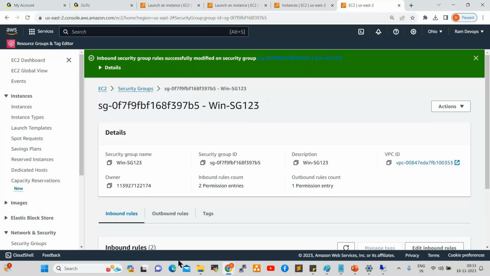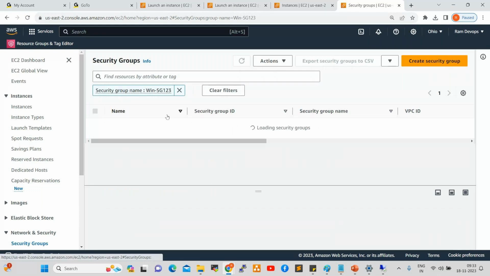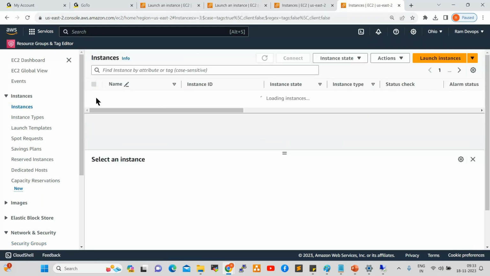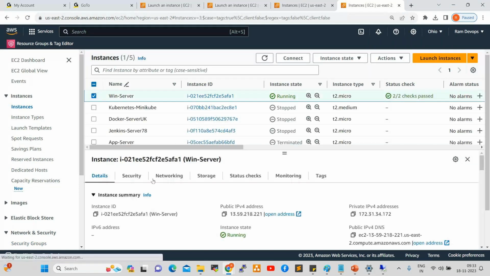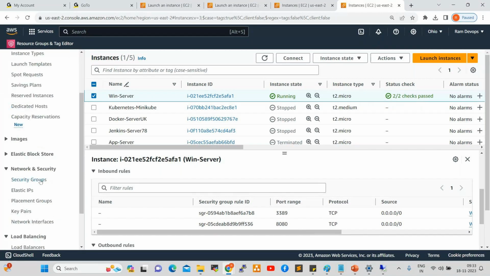In the last session we discussed, right? Now if you go back to EC2 and select your server security, here we have two ports, right? Now if you want to create a custom security group and attach it to the server, how can we attach? Go to network and security, click on security groups, click on create security group.